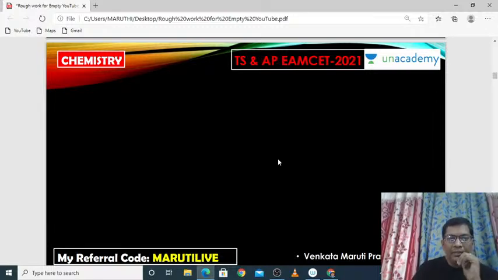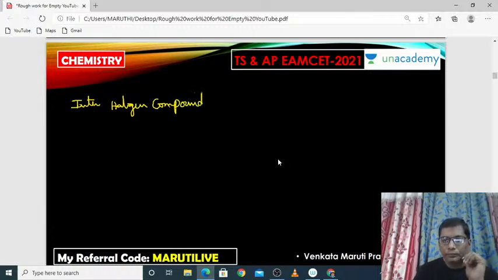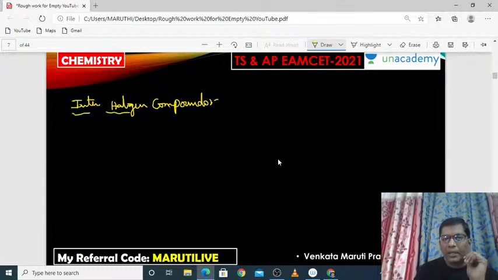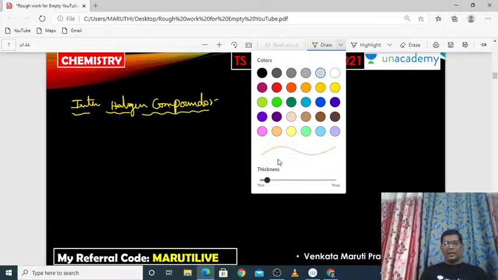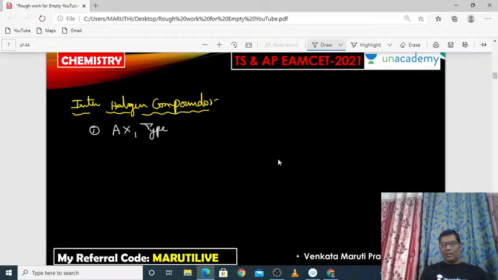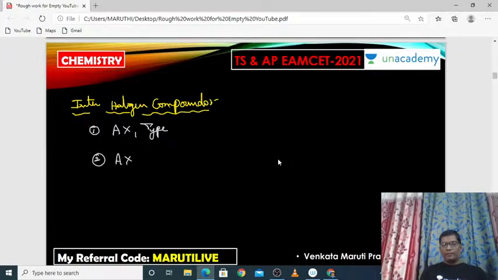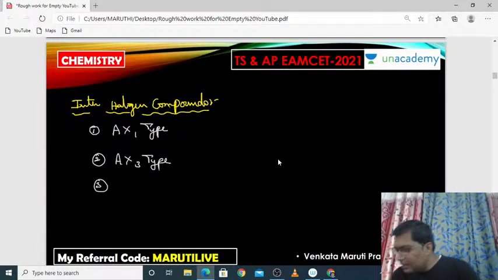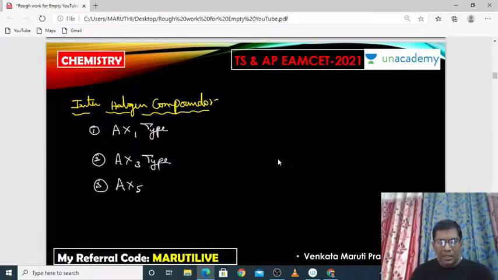These interhalogen compounds can be classified. So many interhalogen compounds can be produced. Here are the classifications, listen carefully. The first one is AX type, the second one is AX3 type, the next one AX5 type, and the last one is AX7 type.